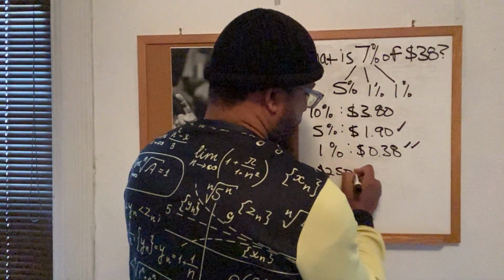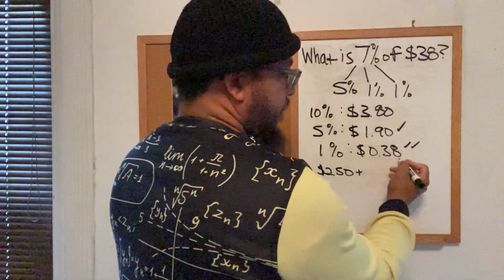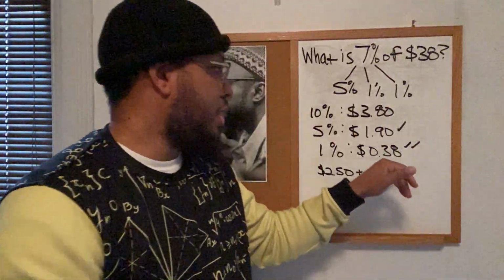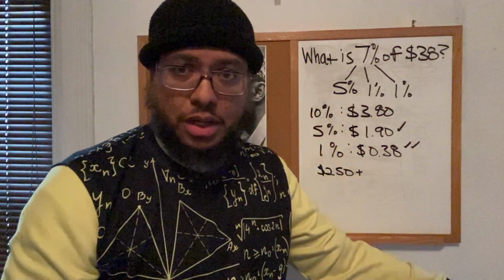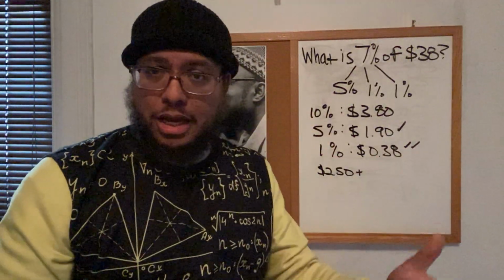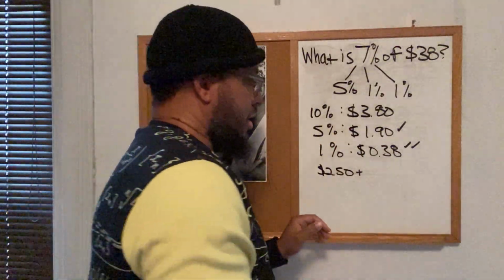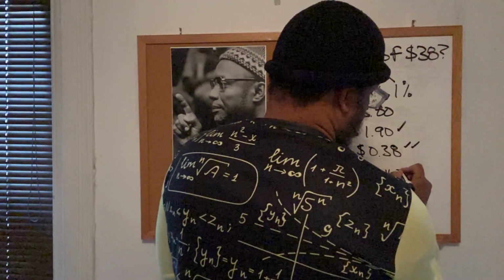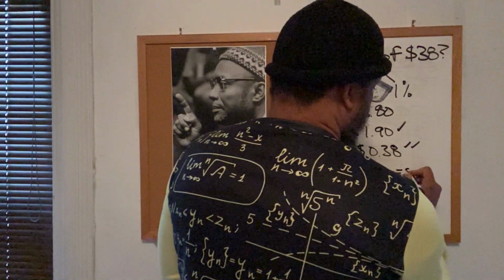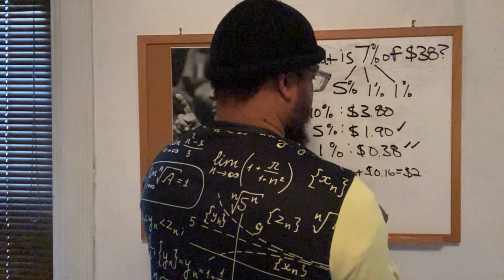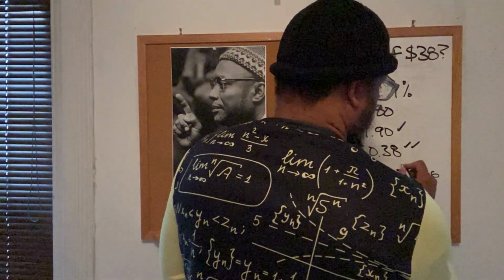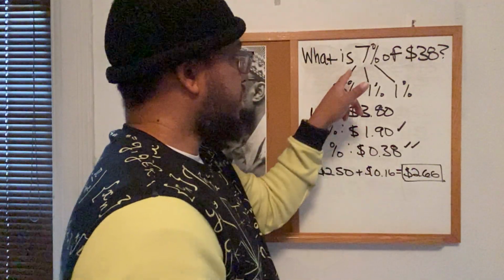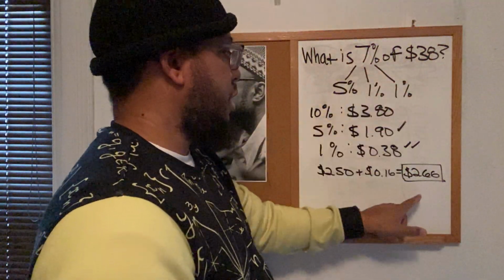So we got $2.50, and then we got 8 cents. And again, this is why I made my mistake in the other video. We ain't gonna do that twice though. So 8 cents plus 8 cents is 16 cents. So we got $2.50 plus 16 cents, which is $2.66. So that means that 7% of $38 is $2.66.